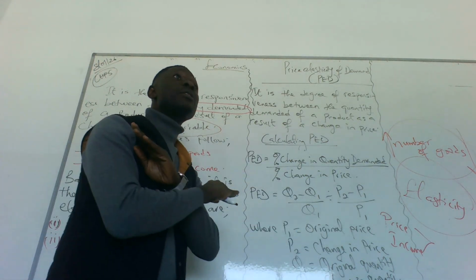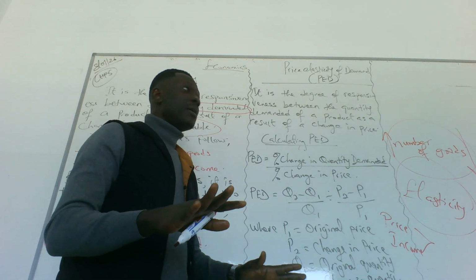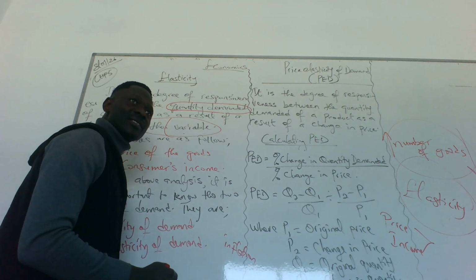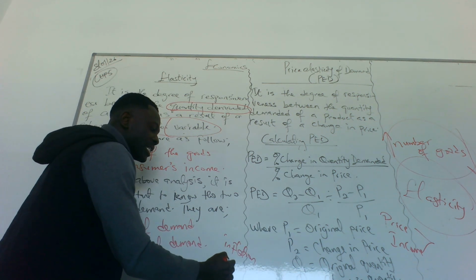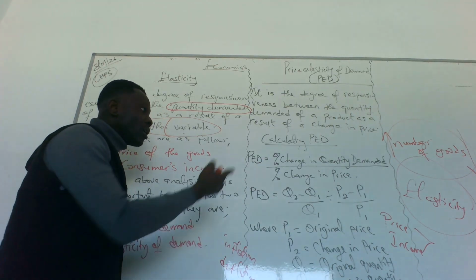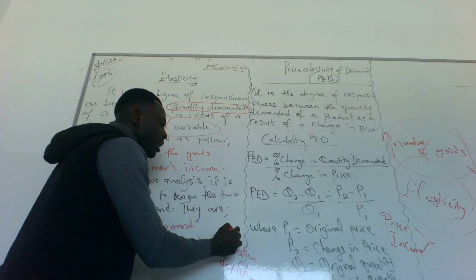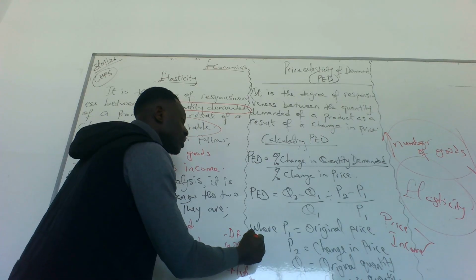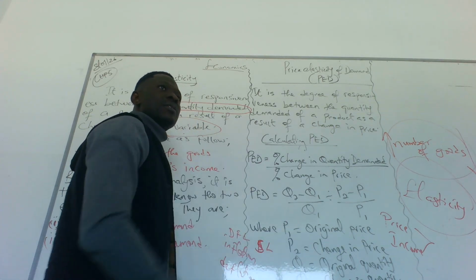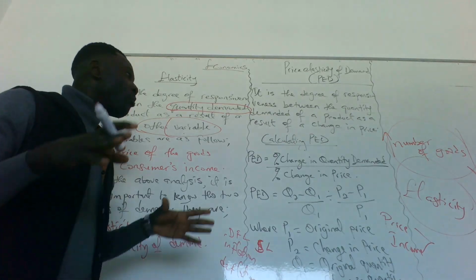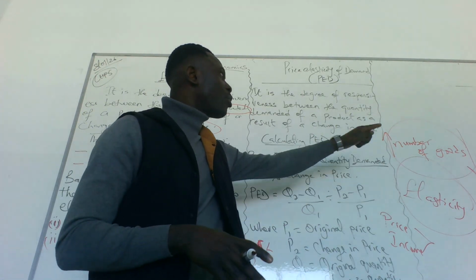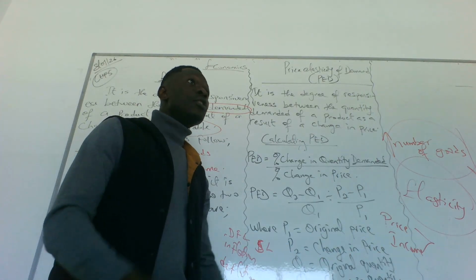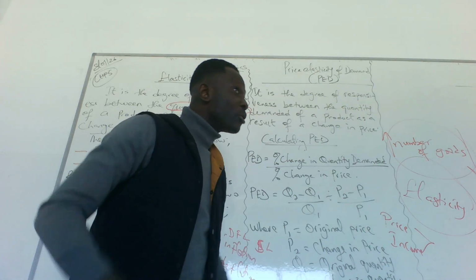Price and income will not remain constant. They change over time. Price will change because there's inflation. Price will change maybe because there's deflation. Income will change probably because the demand for labor is increasing. Income might change if the demand or the supply of labor is increasing. So these are factors that will bring about an increase in the quantity demanded and a fall in the quantity demanded.